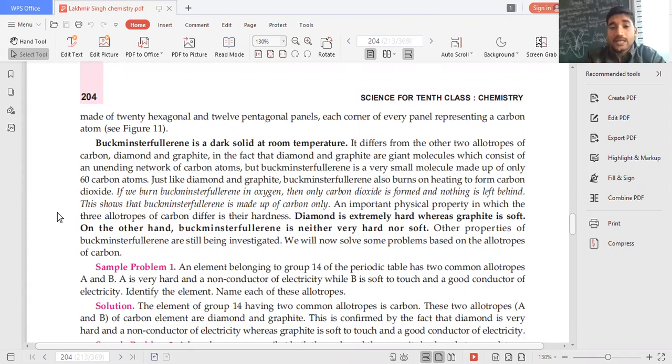and graphite, in the fact that diamond and graphite are giant molecules which consist of an underlying network, unending network of carbon atoms. Buckminster fullerene is a very small molecule made up of only 60 carbon atoms, right? डायमंड और ग्रेफाइट में बहुत सारे मॉलिक्यूल्स होते हैं, कार्बन एटम्स होते हैं, बट बकमिस्टर फुलिन के एक मॉलिक्यूल में सिर्फ 60 होते हैं, तो उनके कंपैरिजन में बहुत छोटा मॉलिक्यूल है.